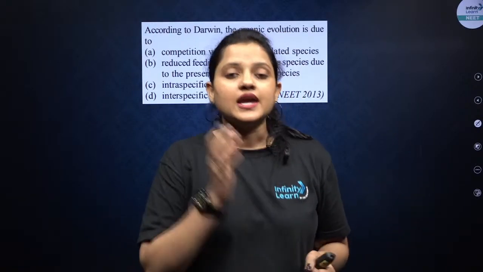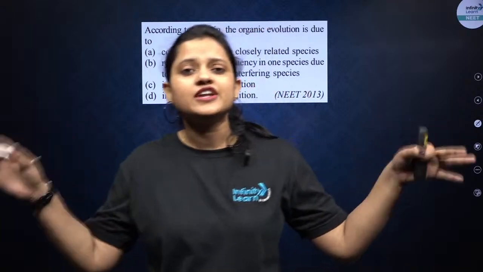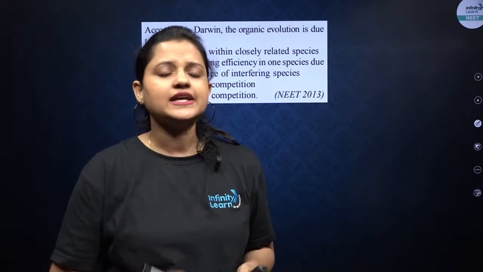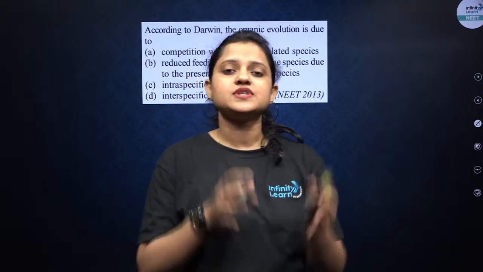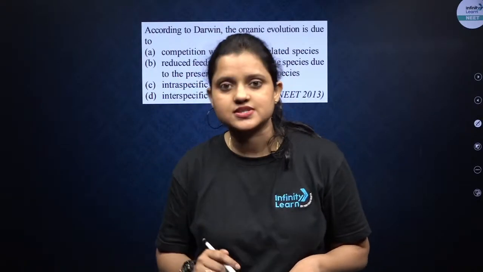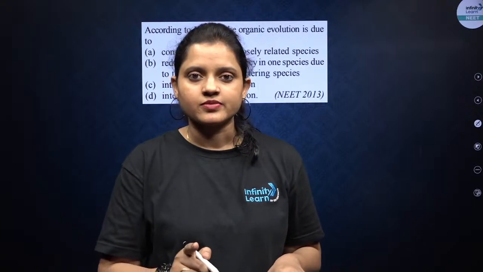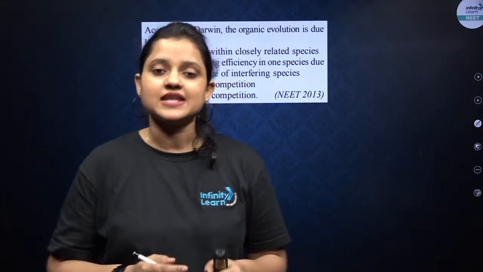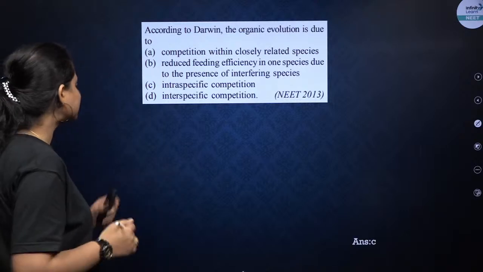Inter-specific competition means competition between the individuals of different species. According to Darwin, there was competition between the individuals of the same species for the resources, right? And that was the determining factor of natural selection or survival of the fittest. So the correct option should be C.